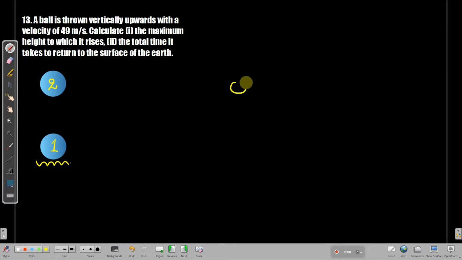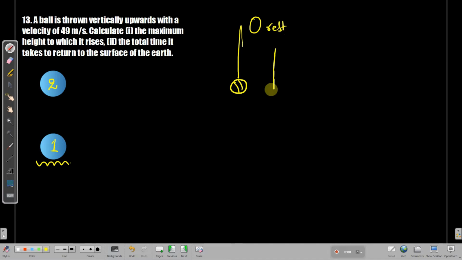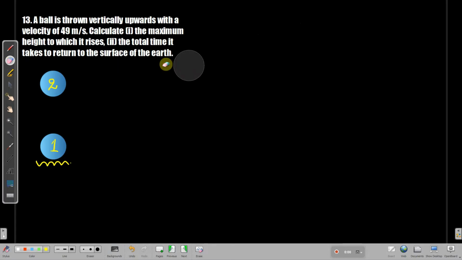Of course, in this condition, the ball actually climbs up and then comes to rest and then falls back again to the ground. It is because when you throw something up, the acceleration due to gravity acts against the motion of the ball. That means it acts opposite to the motion of the ball, and hence the velocity of the ball continuously decreases to zero. It reaches the maximum height and the final velocity will become zero, and again it starts to fall back again. Right? So this is the scenario. I hope you understood it well. When you throw something, the velocity of the ball decreases. So here is the same case.